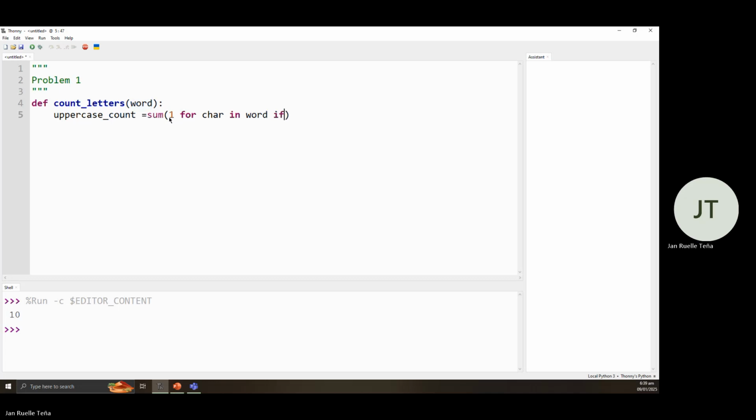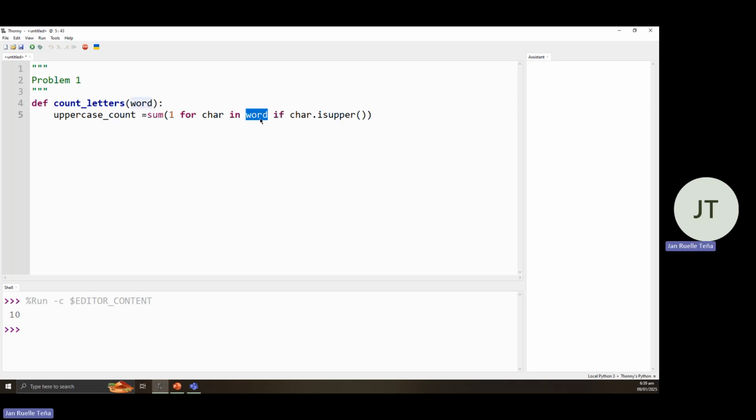If character is upper. Okay. So what this line of code tells us is, for every character that is uppercase, for example, we entered hello and H is a capital. So if it runs here, it checks is upper. So H is upper, then it returns one.